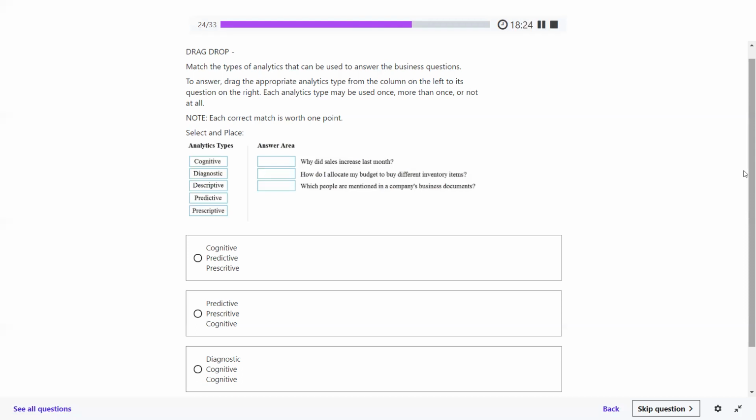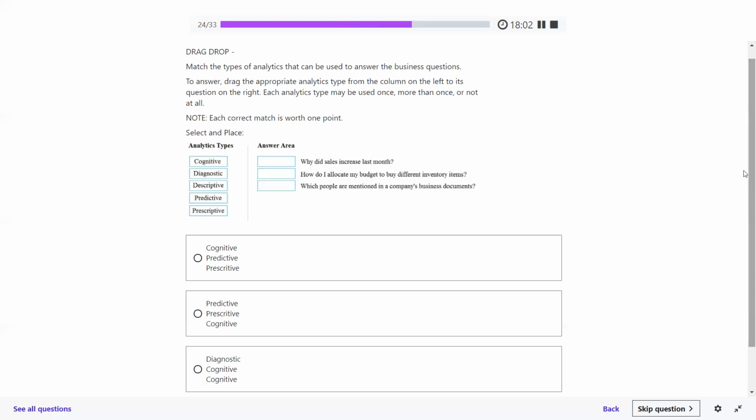How do I allocate my budget to different inventory items? That is what prescriptive is: whichever way they prescribe, you are supposed to do it that way. Which options are mentioned in the company business documents? First of all, we are supposed to identify the things, so that is possible using the cognitive action.